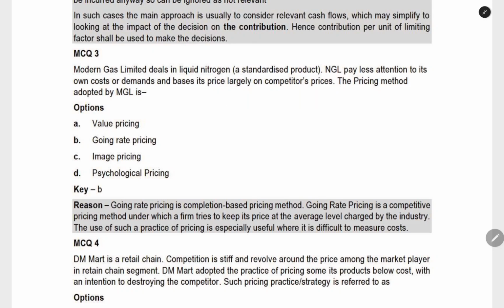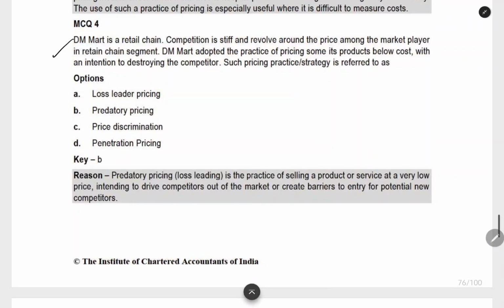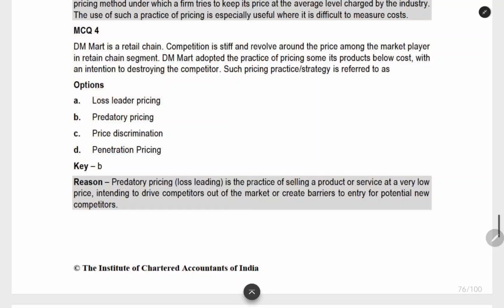Now the next question is that here we have a retail chain, DM Mart. Competition is stiff and revolves around price among the market players in the retail chain segment. DM Mart adopted the practice of pricing some of its products below cost with the intention to destroy the competitor. Such a pricing strategy is referred to as keeping the price below cost to drive out the competitor, to destroy the competitor. So it will be called predatory pricing. Here we will not take penetration pricing. You need to clearly see the difference between penetration pricing and predatory pricing. Predatory pricing means we are artificially keeping the price below cost. And why are we doing it? We are doing it to destroy the competitor, to drive the competitor out of the market.